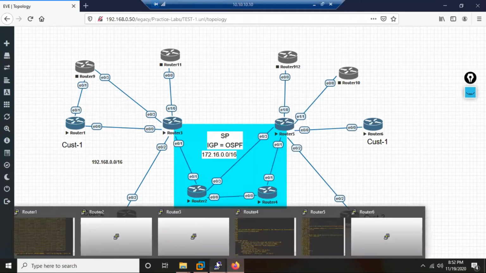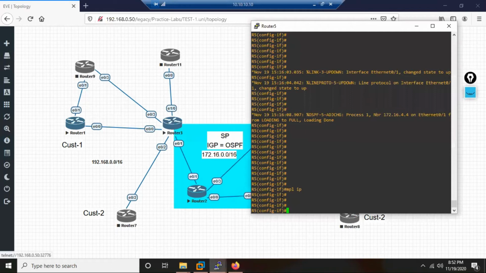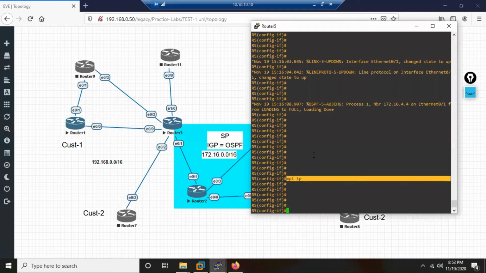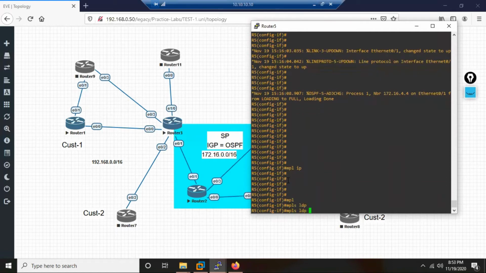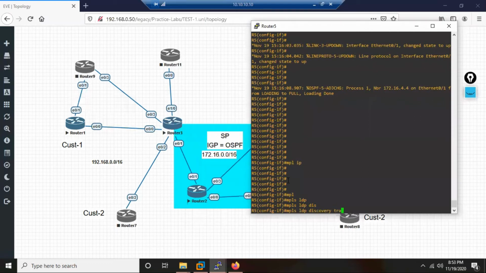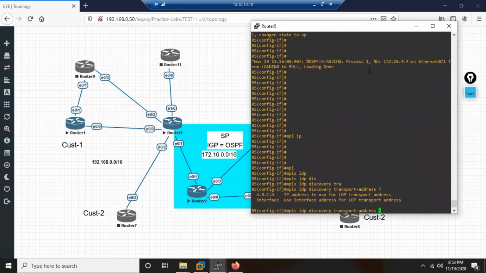So now the third solution is MPLS, let the MPLS IP be there. What I will do, I'm already on that interface, the interface towards R4. I just use this command. I say mpls ldp discovery transport-address, question mark, and I can specify an IP address which R4 knows. And what is the IP address of R5? It's the link between 4 and 5, 45, and the R5 IP address will be what?